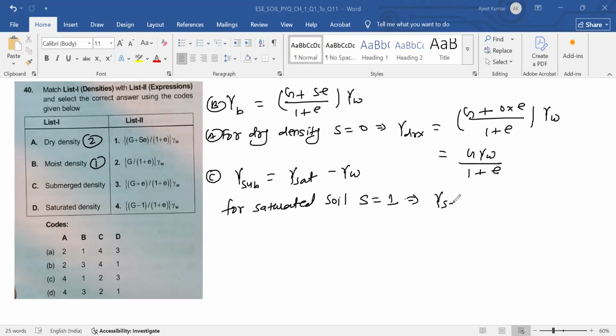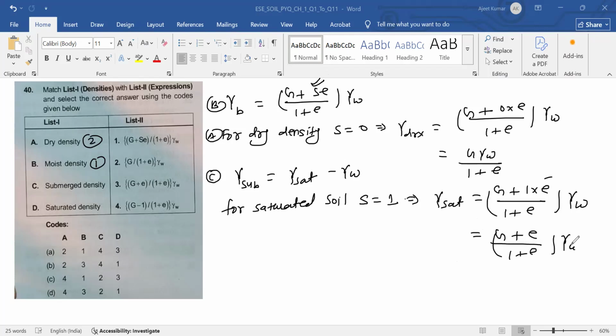This implies that gamma sat is equal to G plus 1 into e divided by 1 plus e into gamma W. Just put 1 in place of S, you will get this one. So this is G plus e divided by 1 plus e into gamma W. This is saturated density, so this is 3. Okay.